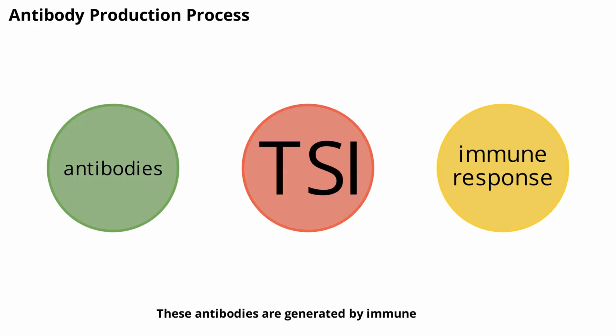These antibodies are generated by immune cells and specifically target the thyroid gland, mimicking the action of TSH and causing the gland to overproduce hormones. The ongoing presence of these antibodies is what drives the chronic nature of the disease.